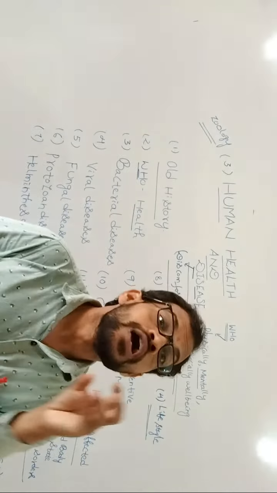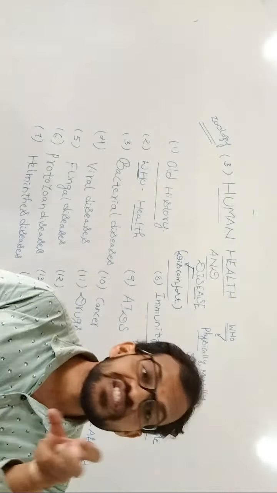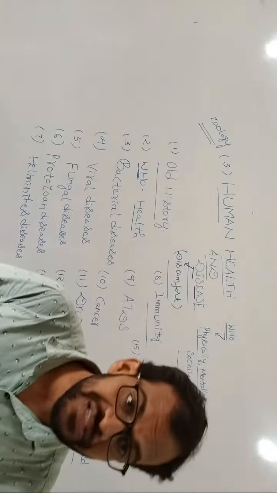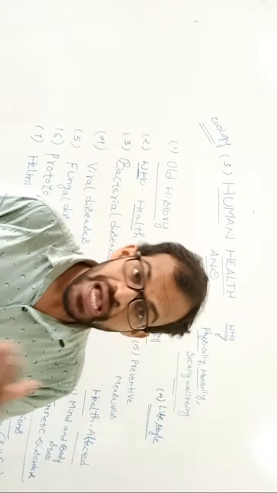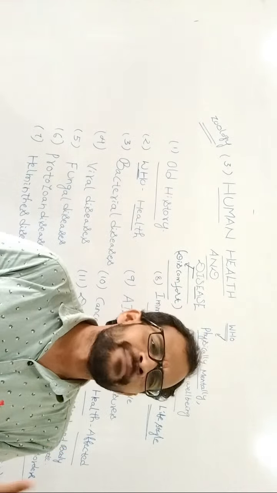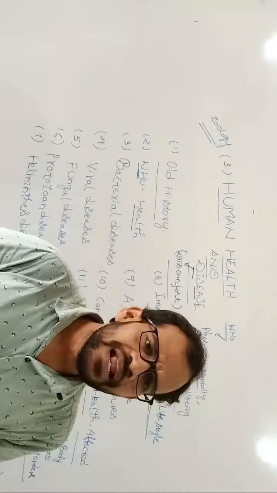Examples for communicable diseases, which are transmitted from an infected person to a normal healthy person: common cold, corona. There are many examples: bacterial, viral, fungal, protozoal.